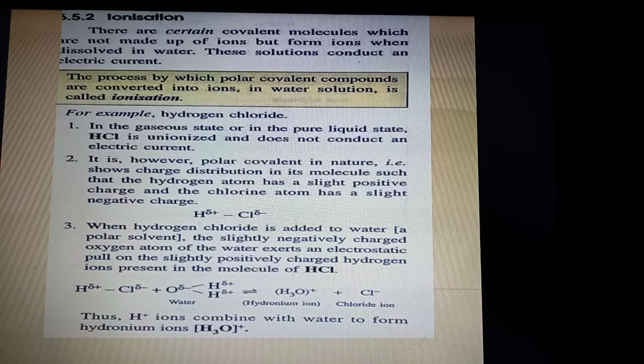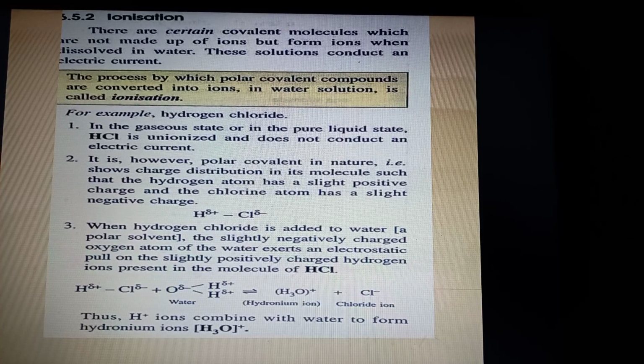Now this is not with all covalent compounds. This is only possible with polar covalent compounds, which on dissolving in water are converted into ions. This is called ionization. So formation of ions is called ionization, which happens in polar covalent compounds. Now for example, hydrogen chloride.